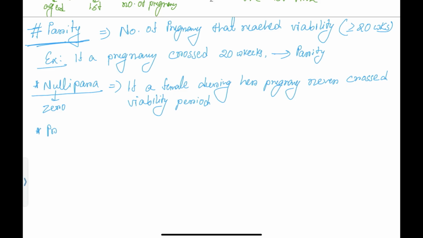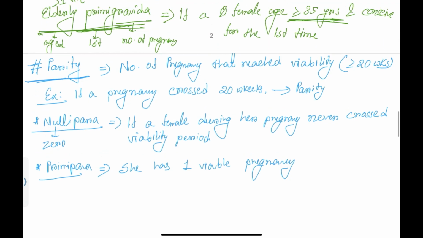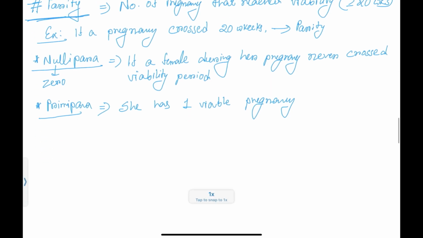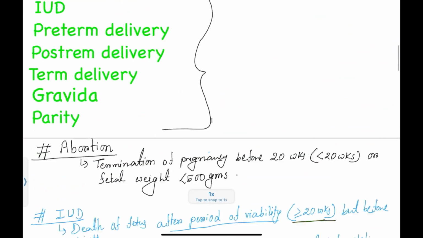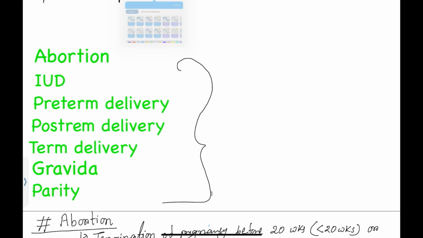What about primi para? Primi para means the woman has one viable pregnancy. Okay. So those are the definitions of various basic terms of pregnancy that you should remember. Now coming to this, again we will briefly discuss those terms. So what do you understand from these abortions?